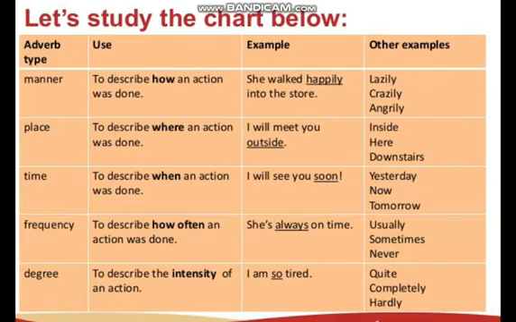Now what you have to do, your homework for today, is that as you can see on the right side, examples of each and every type of adverb are given. So you have to make sentences from all these examples, like lazily, crazily, angrily, inside, here, downstairs. These are all different examples and you have to make sentences on each of these examples in a rough notebook.